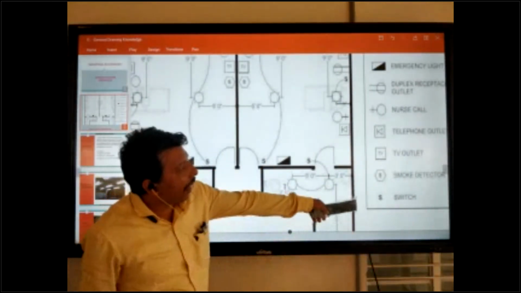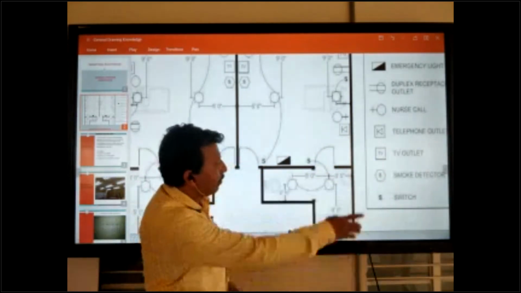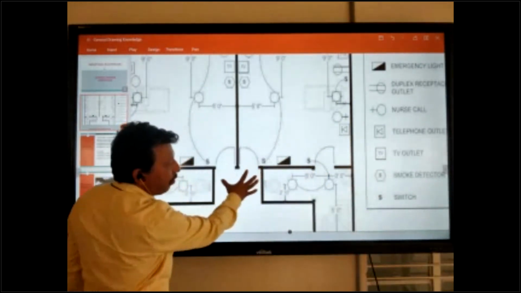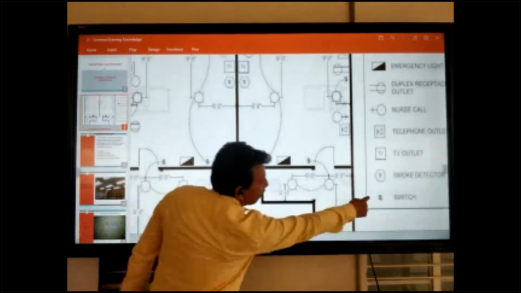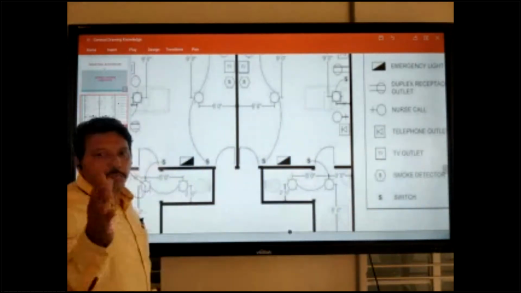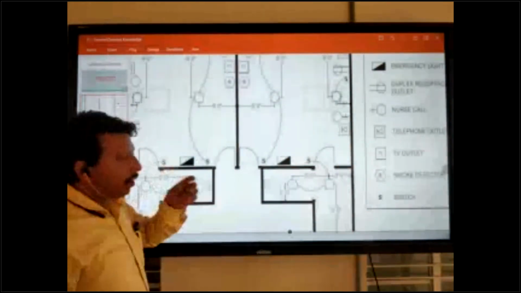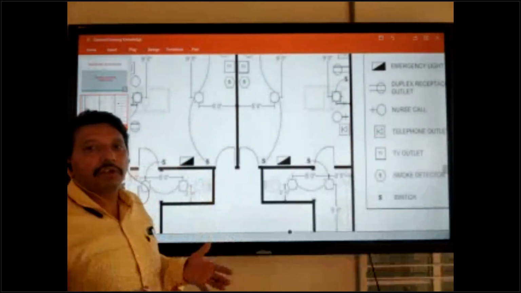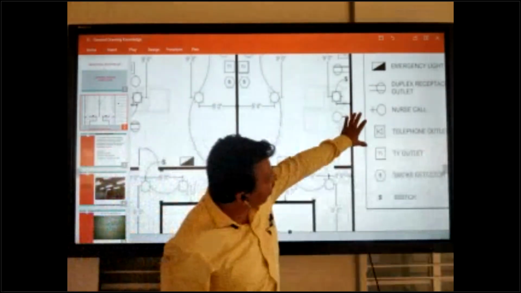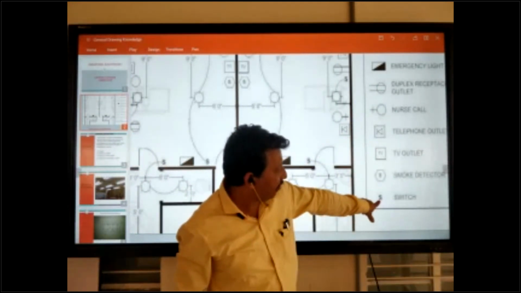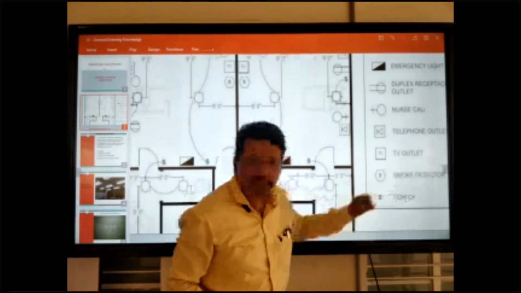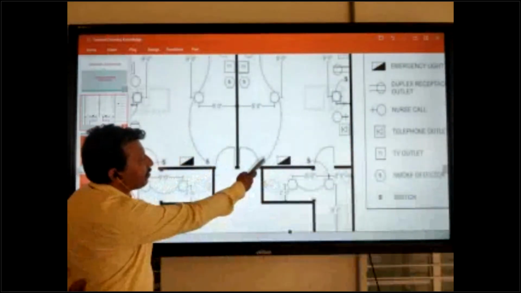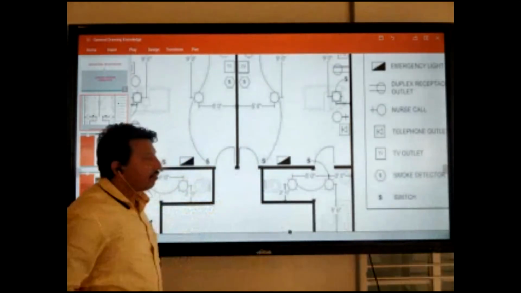So these are all the legends, okay? All these items are inside the drawing. You can see this symbol means switch. If you have no knowledge or idea of this symbol, you can get confused. So you can go to the legends area and check here. Here it is: this means switch. You can think this is the switch.